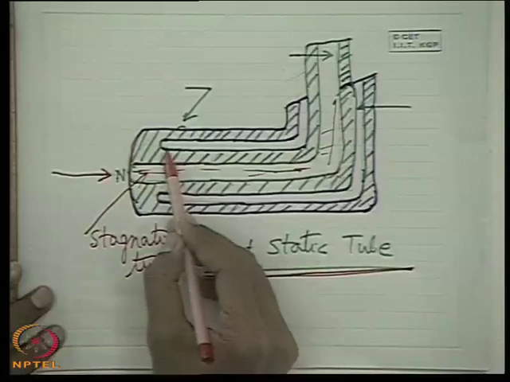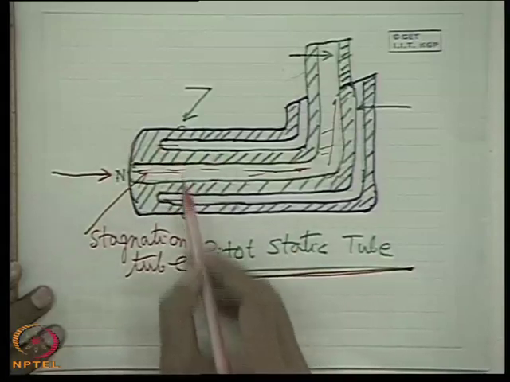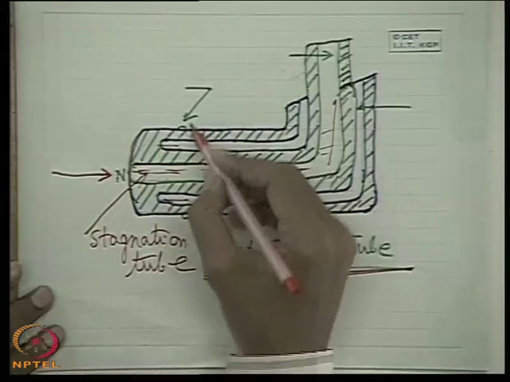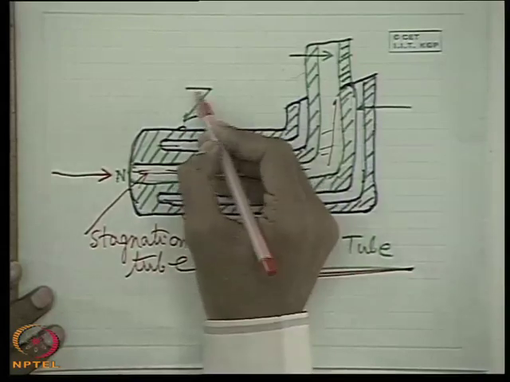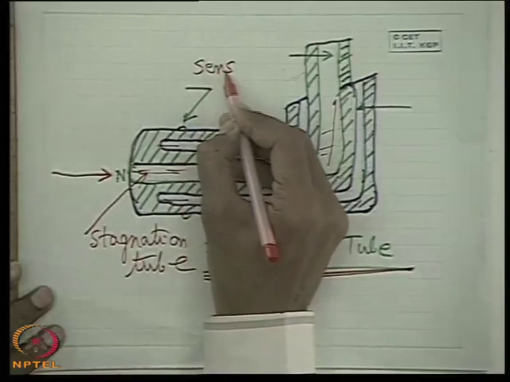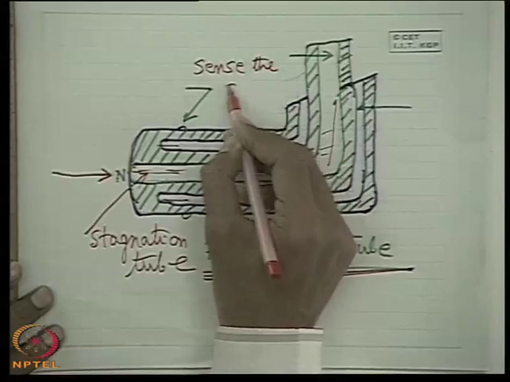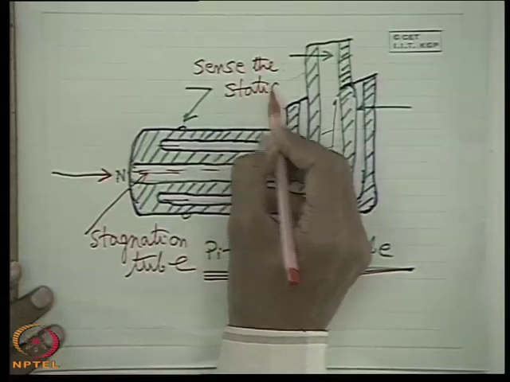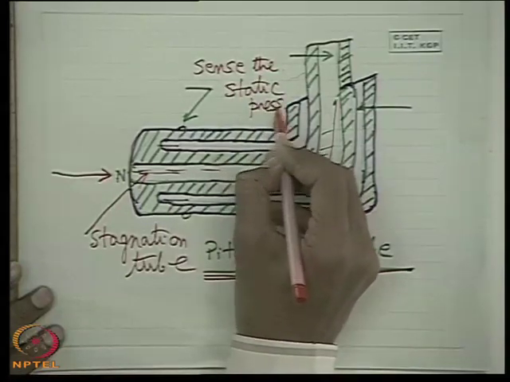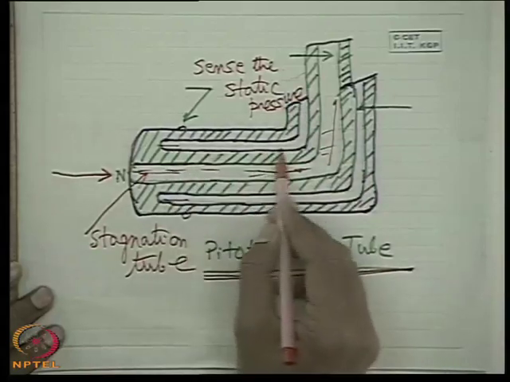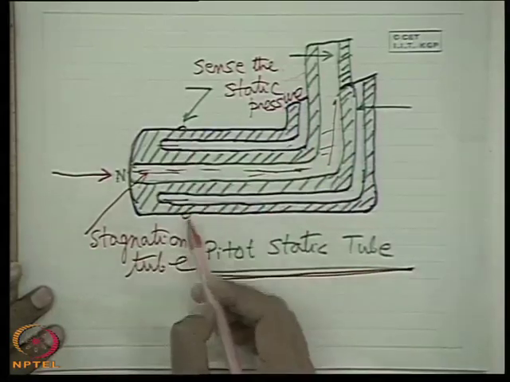Inside, this annular tube is the static tube. This is the hole which sends the static pressure, and this is the static pressure tube. So these holes are at the side.